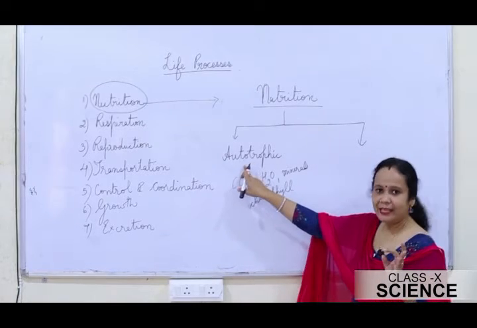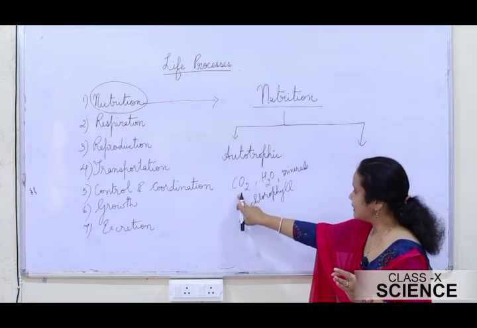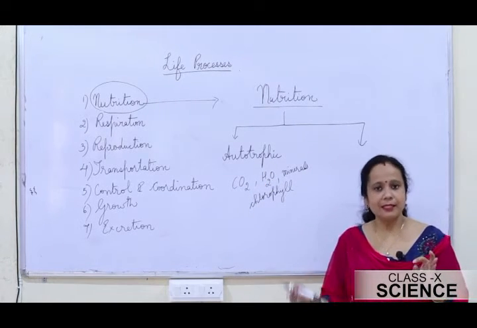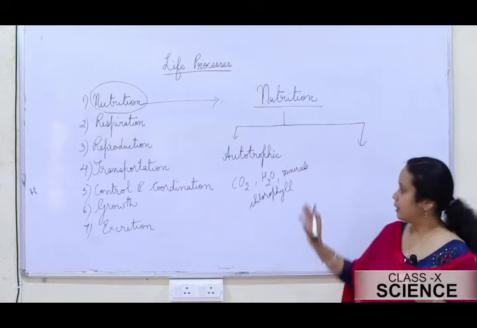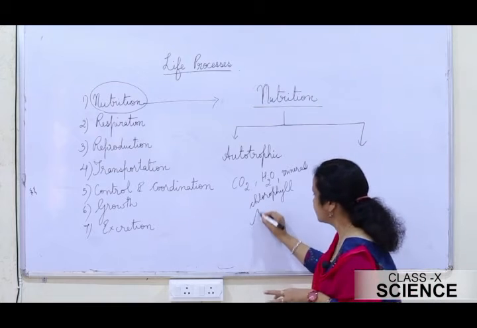So, the organisms which prepare their own food in the presence of sunlight utilizing carbon dioxide, water, minerals and chlorophyll show the autotrophic mode of nutrition, and the organisms which produce food by this means are known as autotrophs.